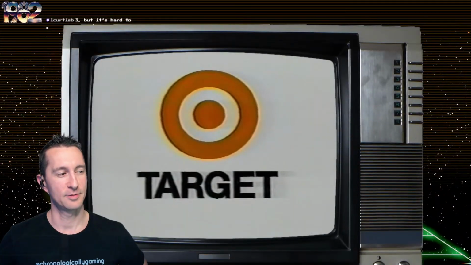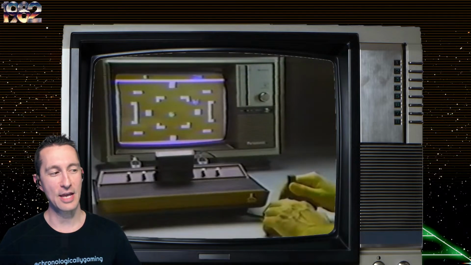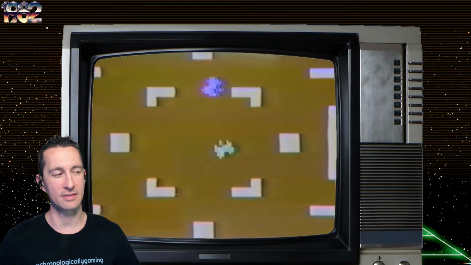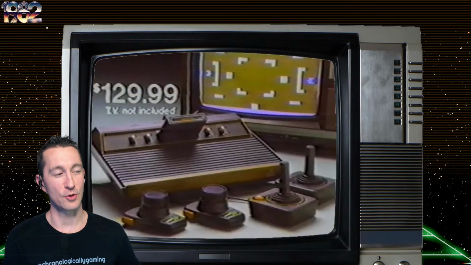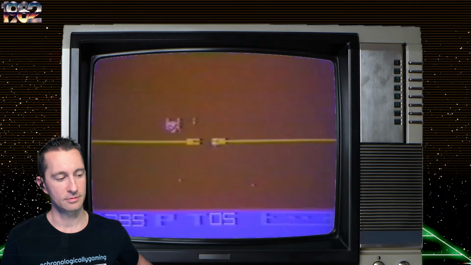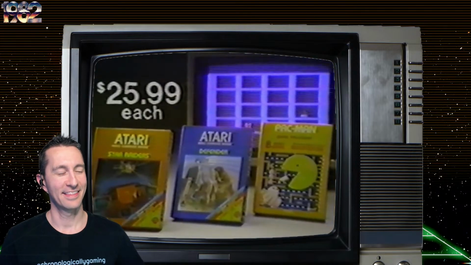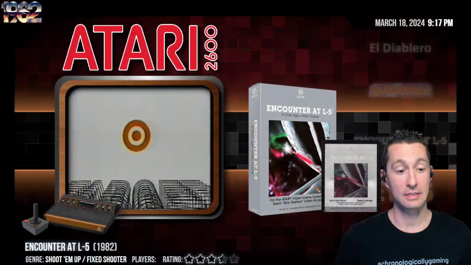Save during the Sight and Sound sale at Target. Save on the Atari Target video game and get hours of fun for the whole family. Now only $129.99. Atari comes complete with the exciting Combat cartridge. The Atari Video Game. Target sale priced at a low $129.99. And save on Atari's most popular game cartridges: Star Raiders, Defender, or Pac-Man. Now just $25.99 each. The Sight and Sound sale through Saturday at Target.